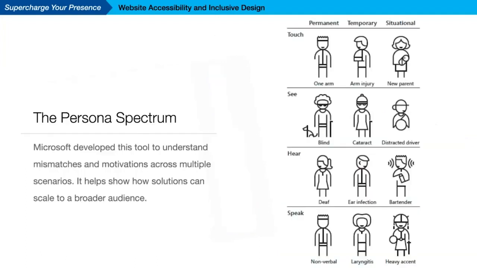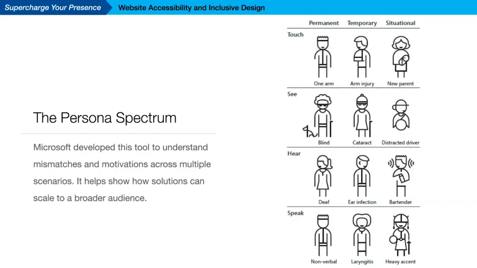Now, to help us broaden perspectives to identify those potential obstacles, Kat Holmes and others worked with Microsoft to develop the persona spectrum as a tool to demonstrate how different types of disabilities can be permanent, temporary, or situational. This goes back to what I said a few minutes ago about accessibility going beyond the more than 1 billion people who identify as having a disability.